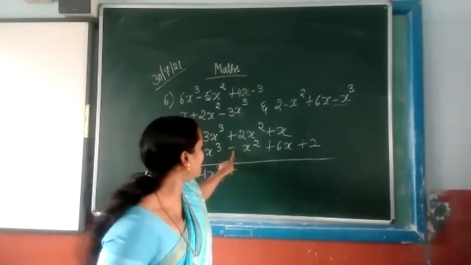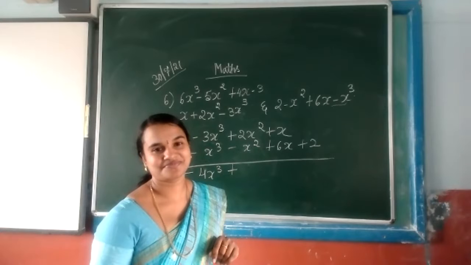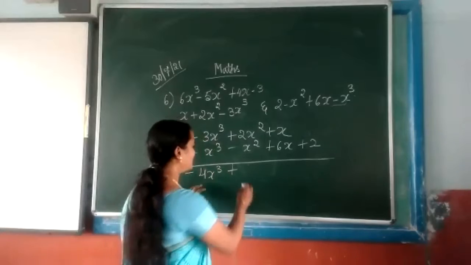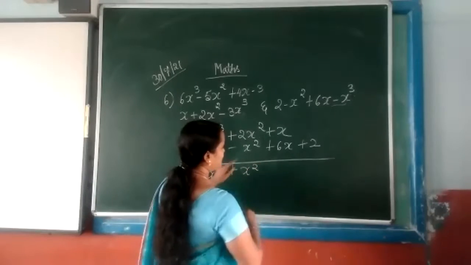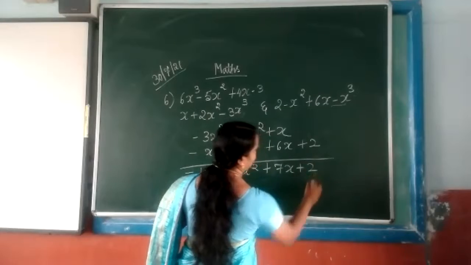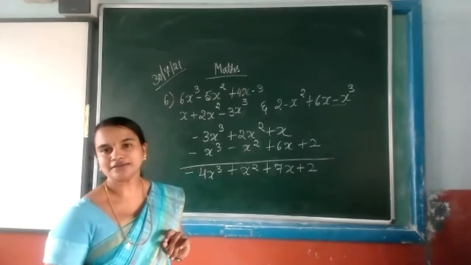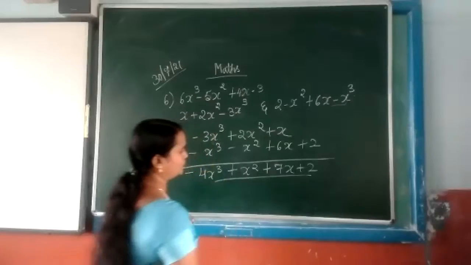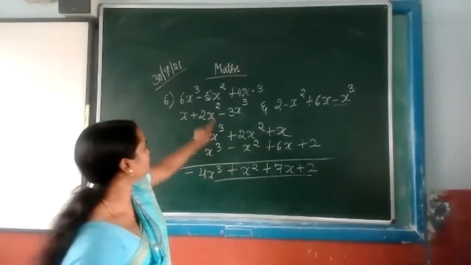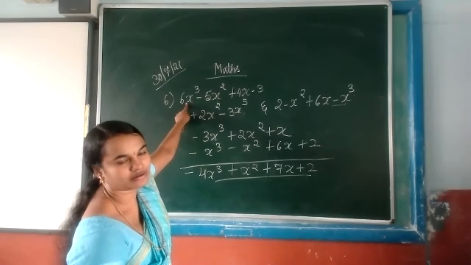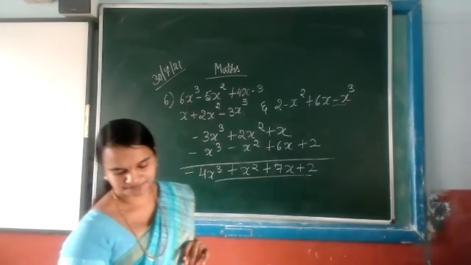Plus 2x squared minus 1x. Say any one answer. Minus 1x. Yes, only x squared we have to write. Now both plus is plus 7x plus 2. Clear? Yes, ma'am. Then afterwards, from this we have to subtract this. Understood? Okay, ma'am.